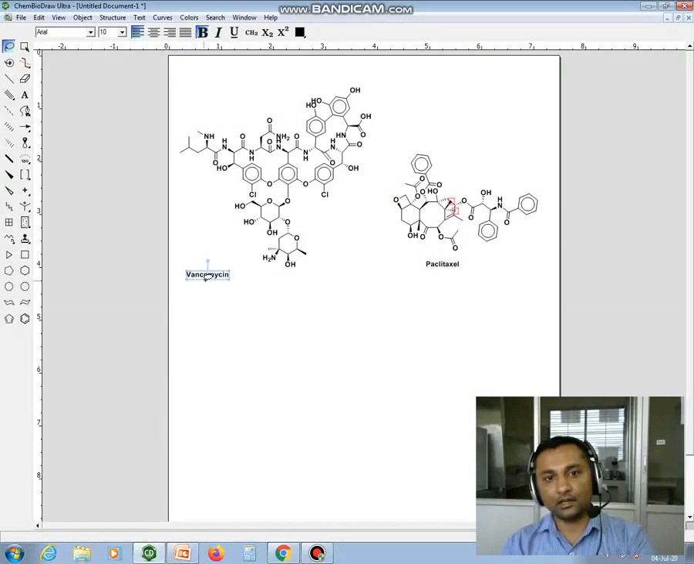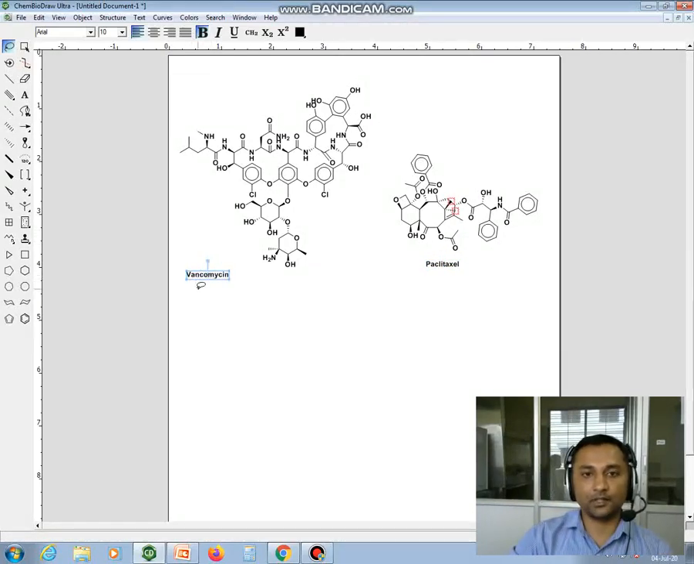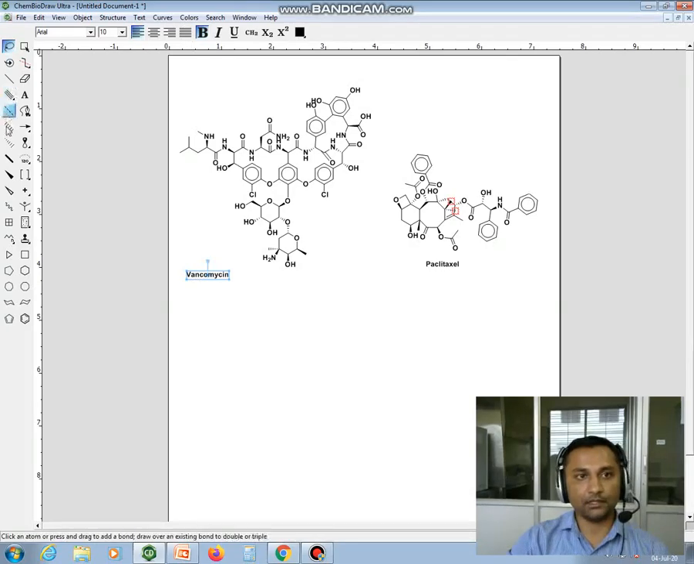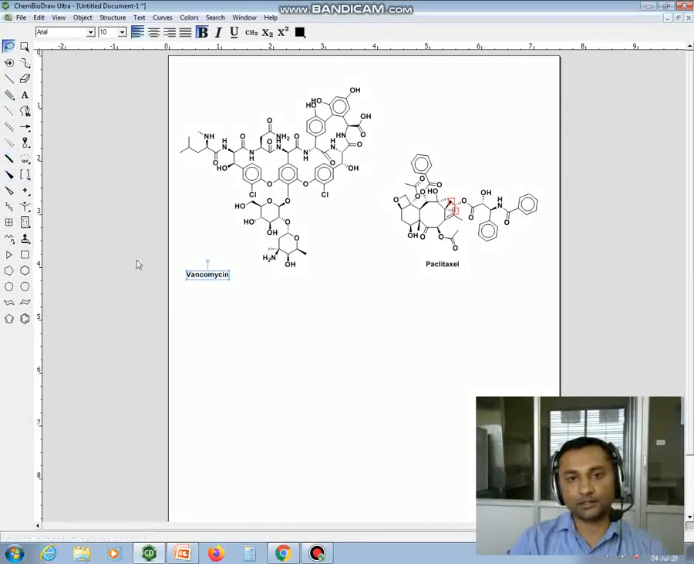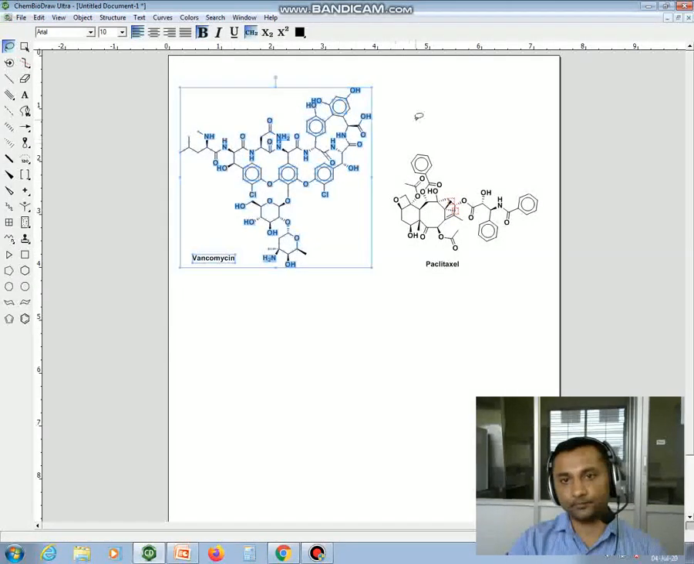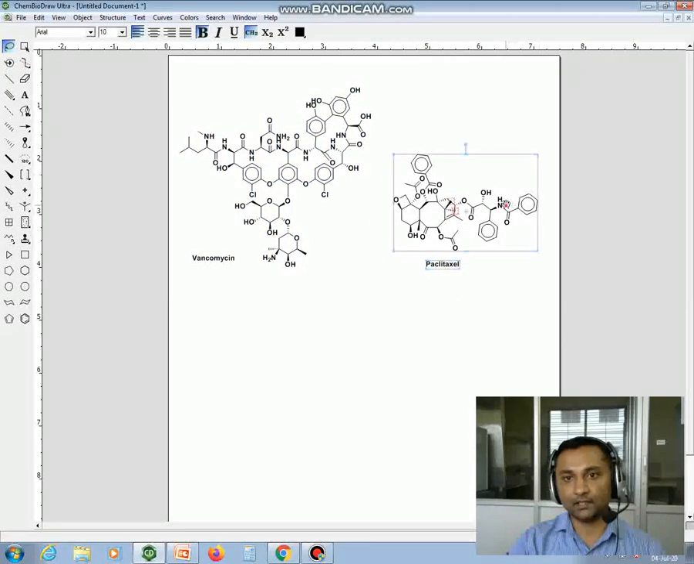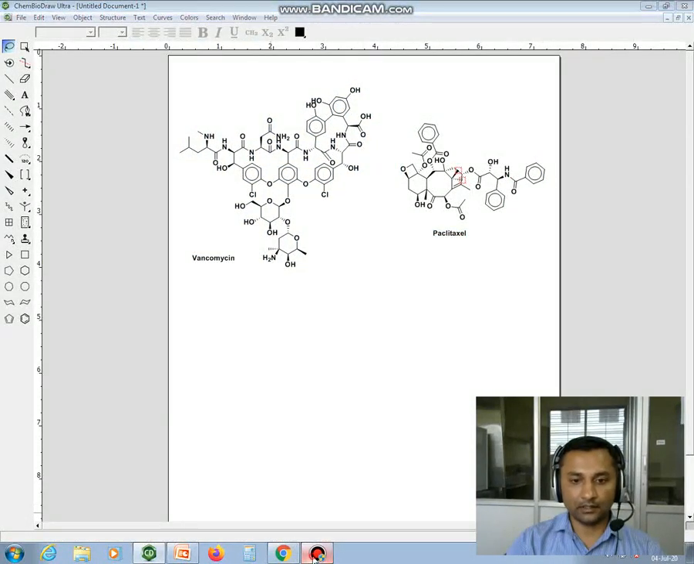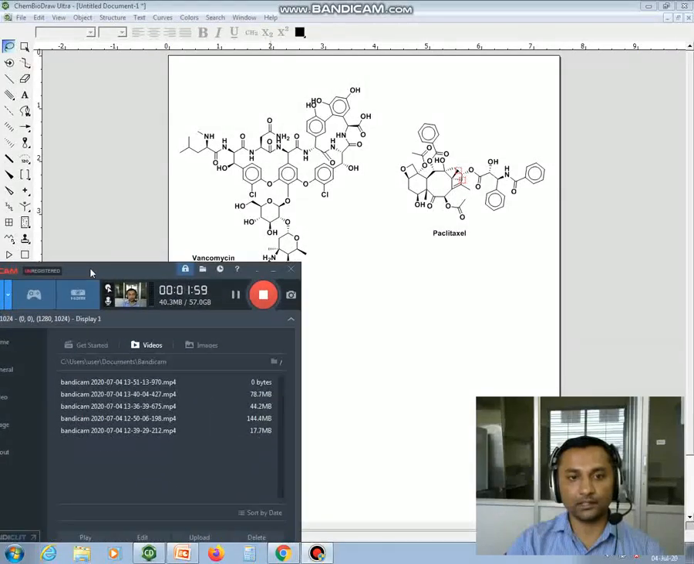Okay, so we have seen that first, you can draw the structure in this software by using the bonds given in this main toolbar. Second, you can convert name to structures to draw the structures in this software. Third, you can import from the website directly to this software by using SMILES files. So it becomes very easy to draw complicated structures by using this software.